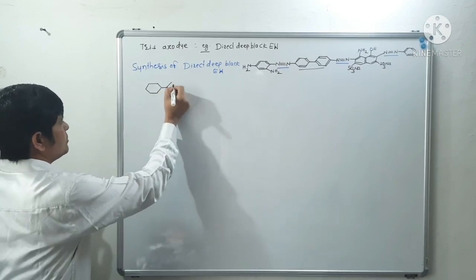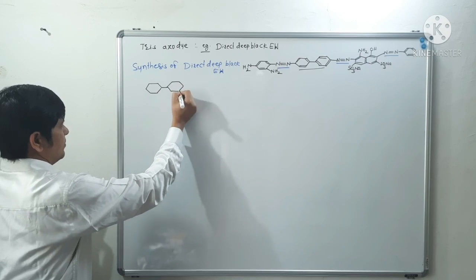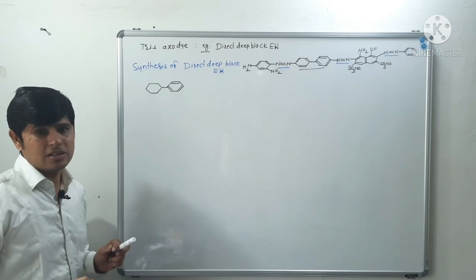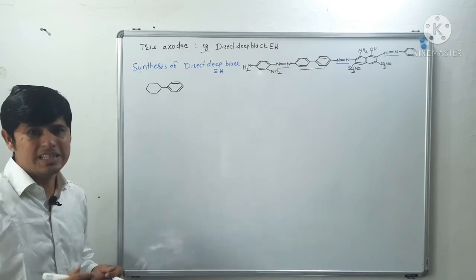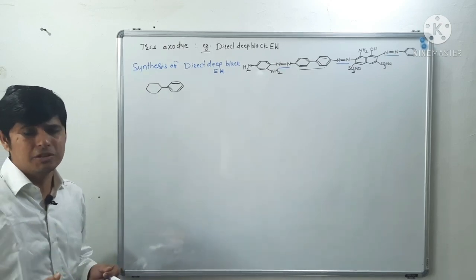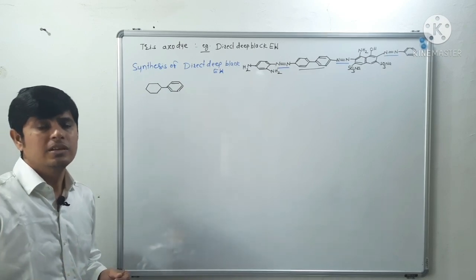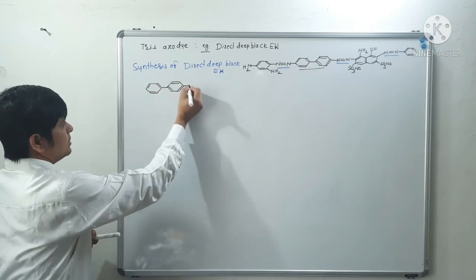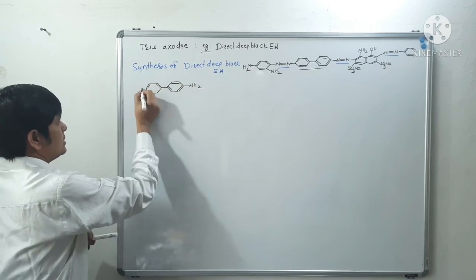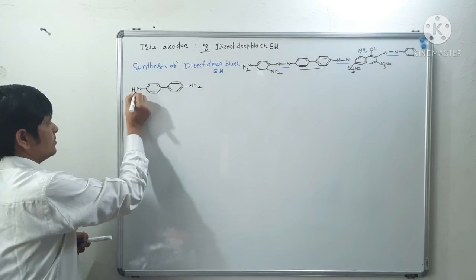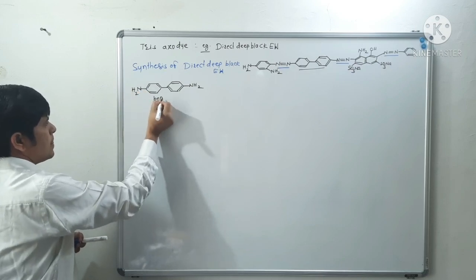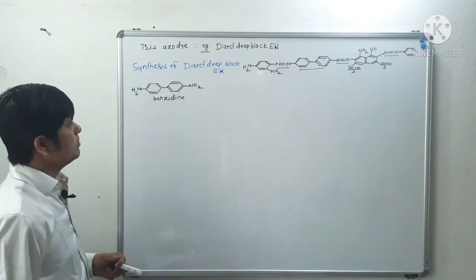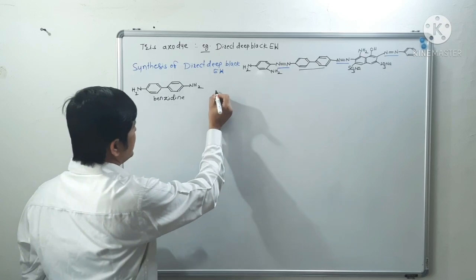Benzidine is generally synthesized from nitrobenzene. Nitrobenzene is reduced in the presence of zinc and sodium hydroxide to give hydrazobenzene, and that hydrazobenzene on reaction with hydrochloric acid gives benzidine. This is the benzidine rearrangement. So this is benzidine.